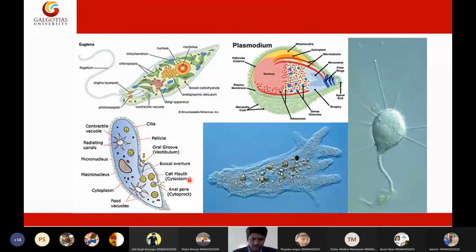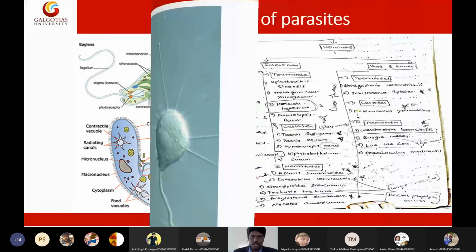Now, the things you already know: we have sarcodines and mastigophores. Sarcodines include amoeba, and mastigophores include ciliates, flagellates and sporozoites. Now I'm discussing a typical flagellate, which is Leishmania donovani. I'm discussing the hemoflagellate in detail. So, coming to the point.